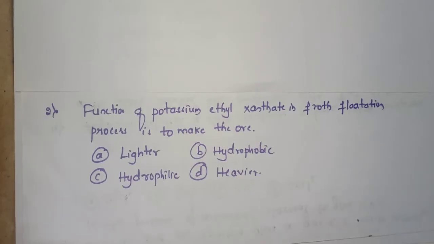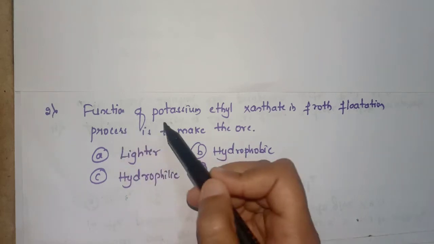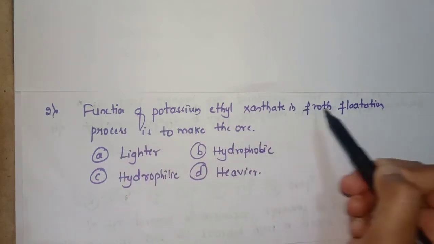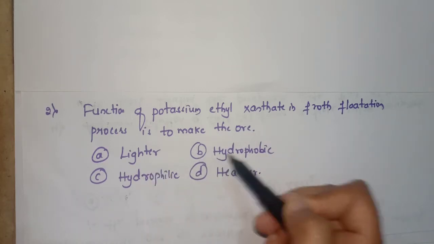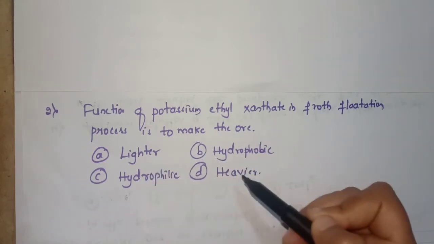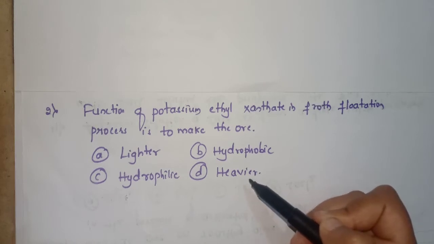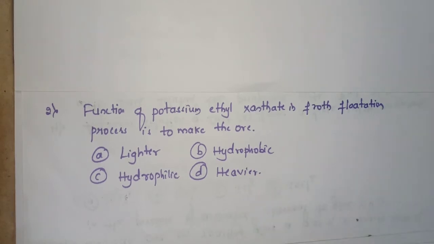Second question. Let's read it. The function of potassium ethyl xanthate in the froth flotation process is to make the ore: option A, lighter; B, hydrophobic; C, hydrophilic; and D, heavier. Now let's see what froth flotation is. Froth flotation is used to concentrate sulfide ores, for example, sulfide ores of copper.